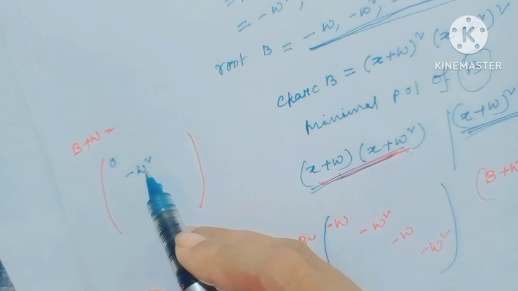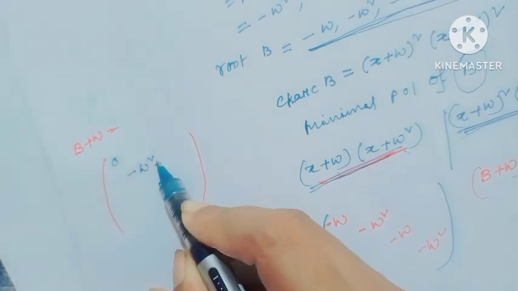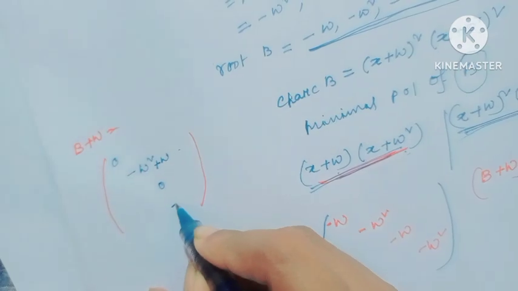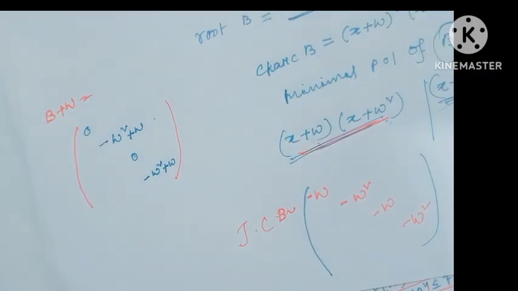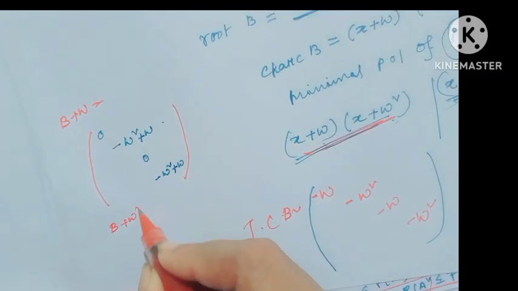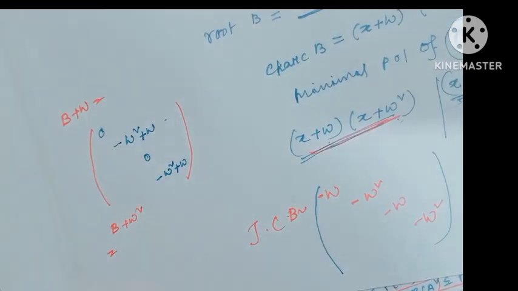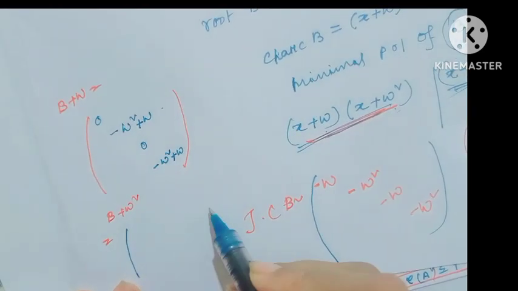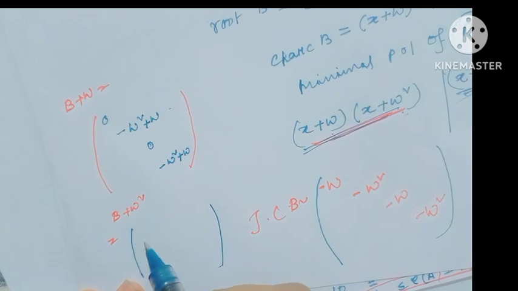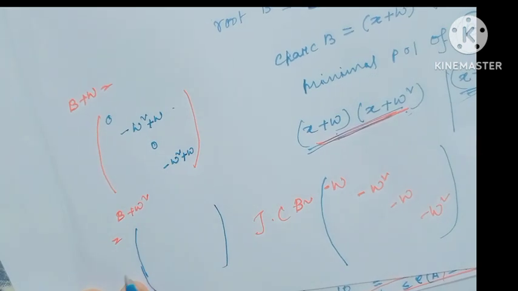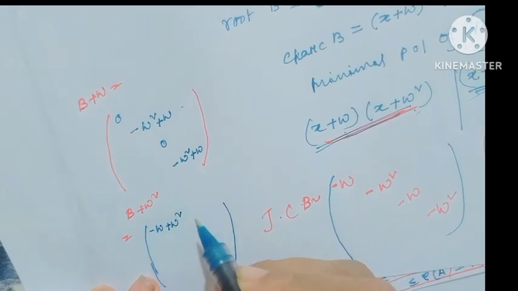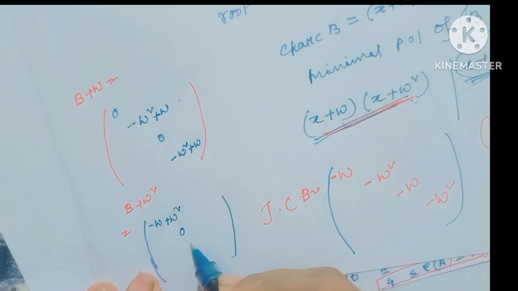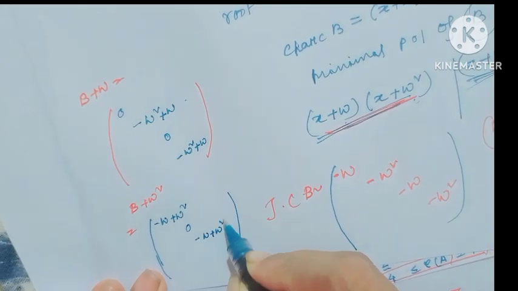Here B plus omega has entries minus omega squared plus omega, and B plus omega squared has entries minus omega plus omega squared, and 0.